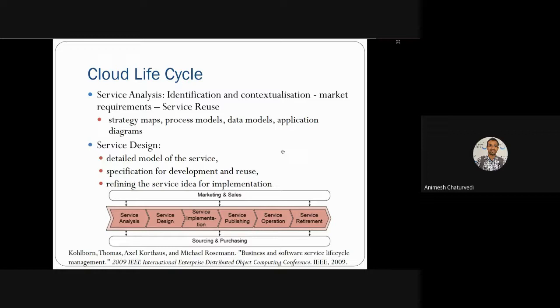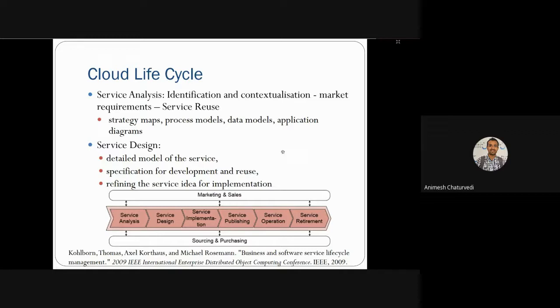In this slide we have service analysis and service design, the first two. So the first one is just to identify what the market requirement is, how the service needs to be reused, means the market strategy and what market research type of thing is being done at the service analysis phase. Means you do the mapping, you do the processing, data modeling, application diagram. You have studied all such things in software engineering.